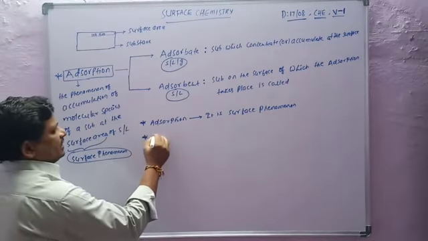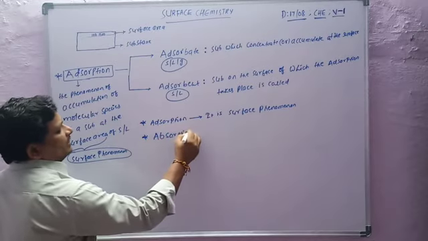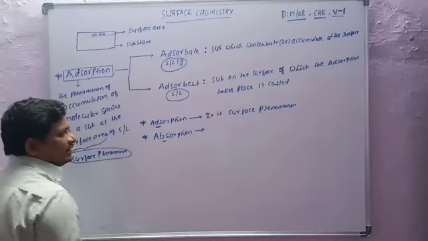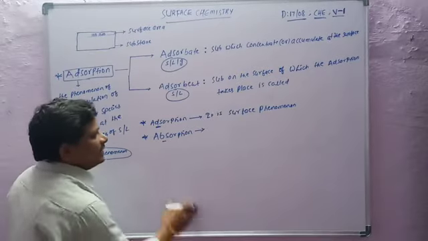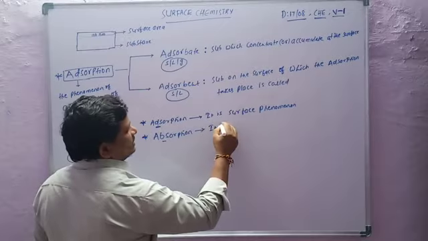Now the second one is absorption. Absorption is the bulk phenomenon.